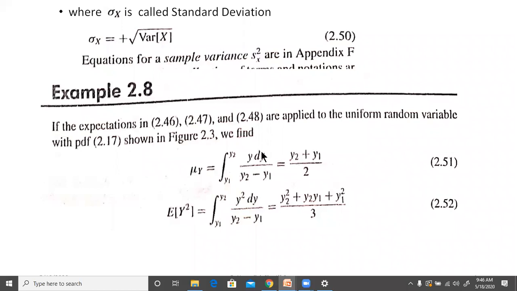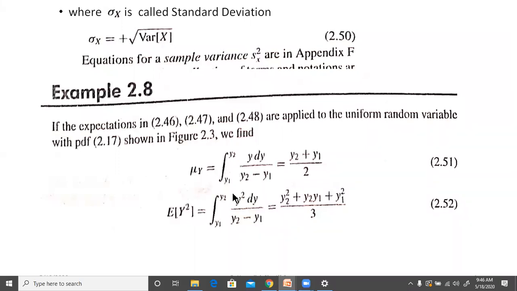Okay, so the f_Y value will be this. This is f_Y, the PDF of the random variable y for the uniform random variable. Now if you try to integrate this, this is just a constant, whereas y is a variable, so you'll get y square by 2, multiplied by, of course, 1 by (y2 minus y1).